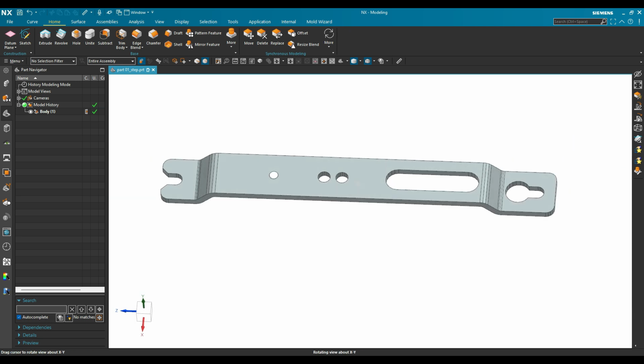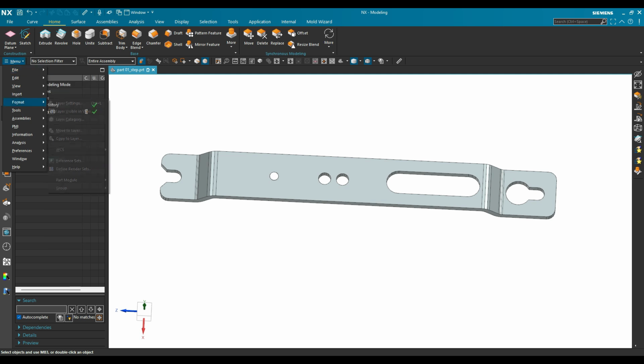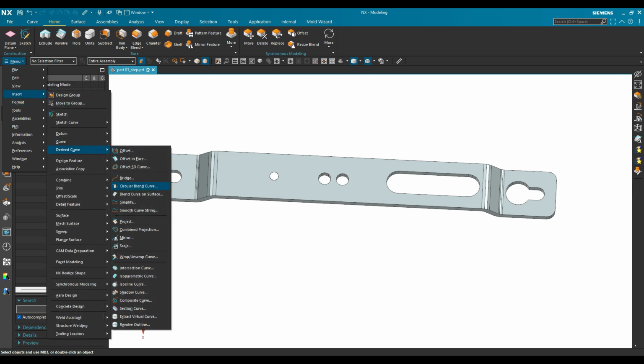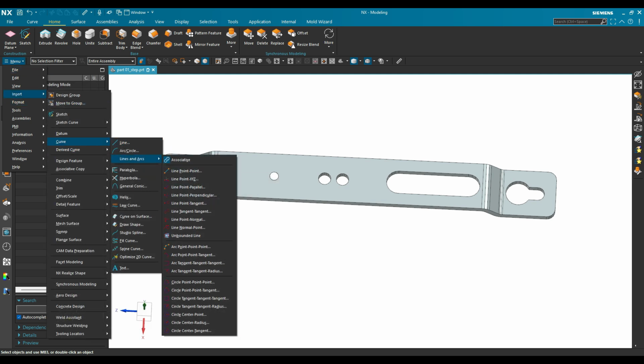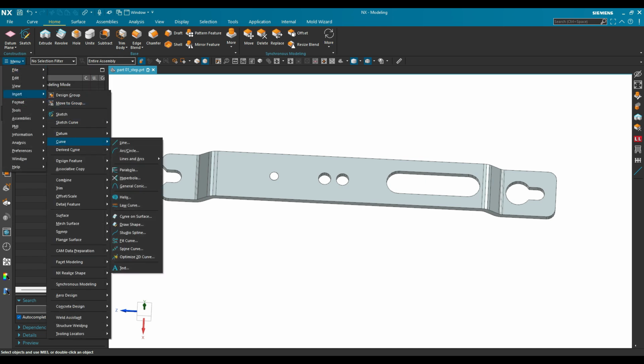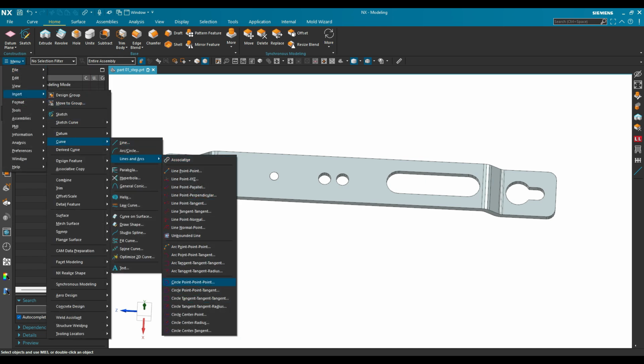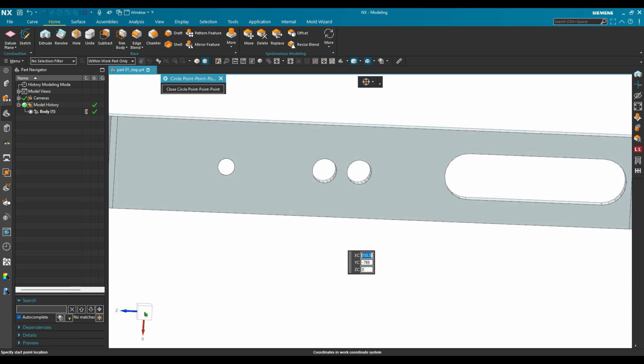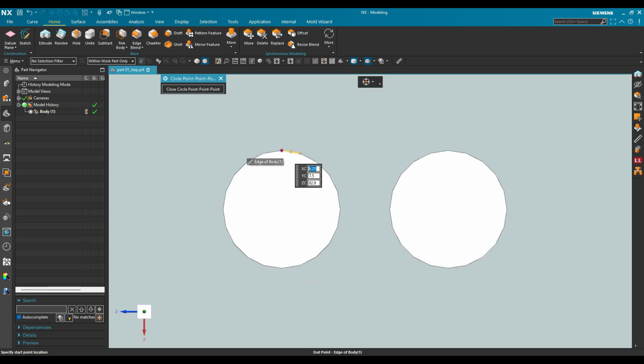Now we will fine tune some holes, some fillets, and some curved surfaces. So before that, we can go to the curve and turn off the associative, because we are doing this kind of reverse engineering with an easy method. After that, we will create a circle here using the 3 points. So we have to select the 3 points here. Similarly, we have to select the other holes.